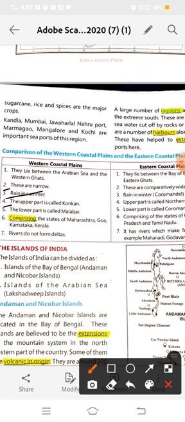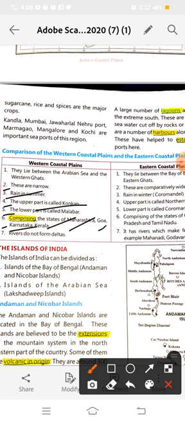The upper part of the western coastal plain is called Konkan, and the north is called the Gujarat coast. Okay, and the lower part is called the Malabar coast, comprising the states. Now which states come in this western coastal plain? Maharashtra, Gujarat, Goa, Karnataka and Kerala.